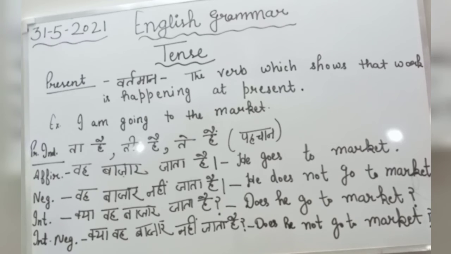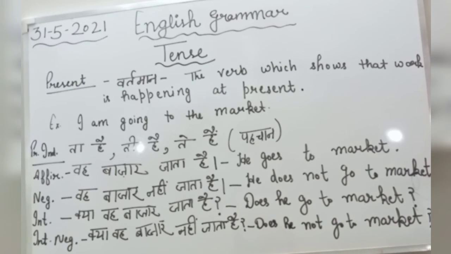Because of does, we have placed es after do, so the sentence is he does not go to the market. What is the rule to prepare negative sentence?